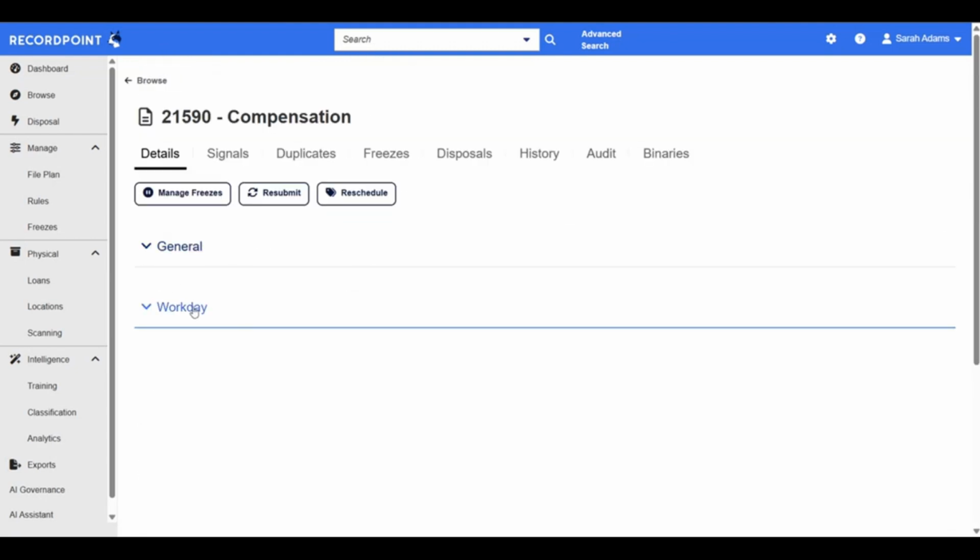So why is this important? We have talked through ingestion and what Workday records may look like in RecordPoint. And as I mentioned, it's highly customizable, so we can treat these records however your organization would like us to treat them. However, now that you've pulled in all of this general and Workday specific metadata, you can actually categorize this information and keep it for as long as you need and delete it as soon as you can. This is a good way to minimize the amount of data you're holding, thereby protecting yourself in the event of a data breach, but also making sure you're compliant with all of the laws required to keep your financial and employee information.